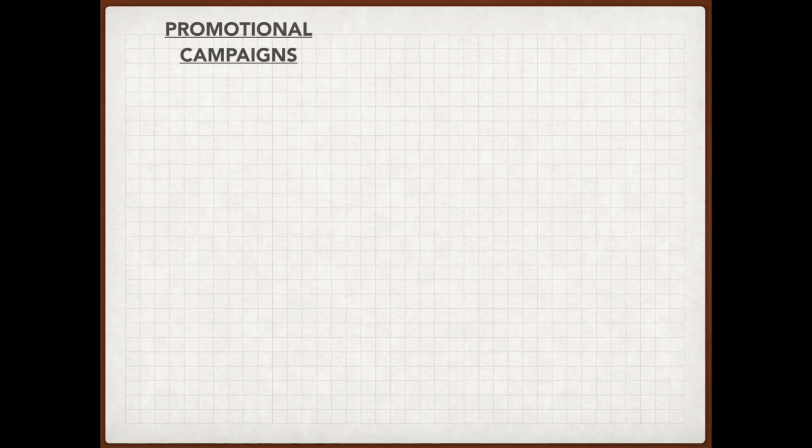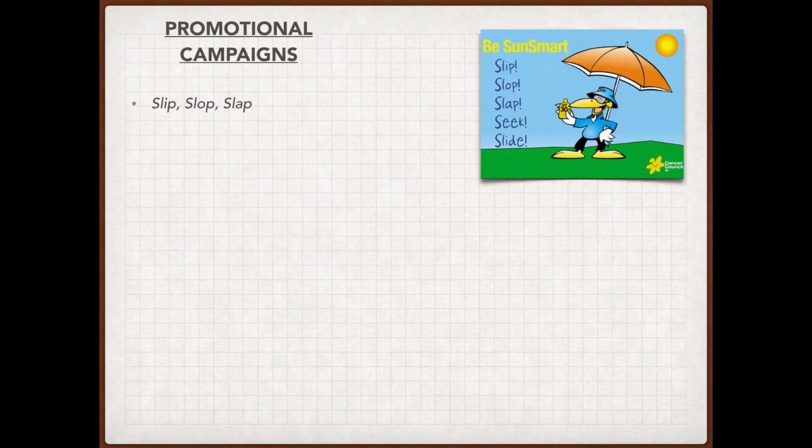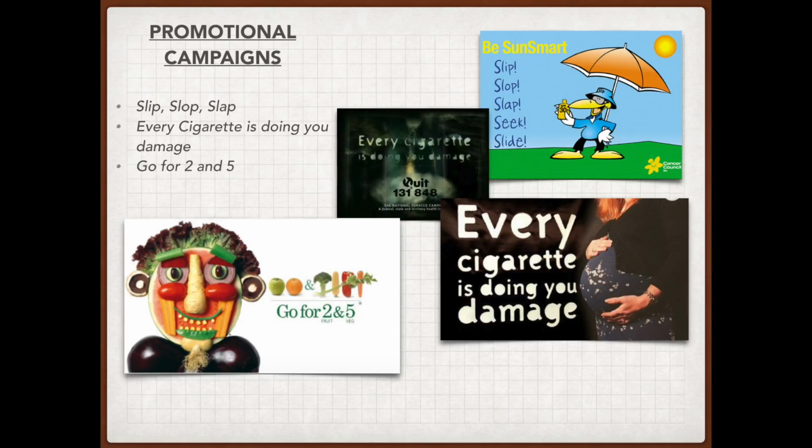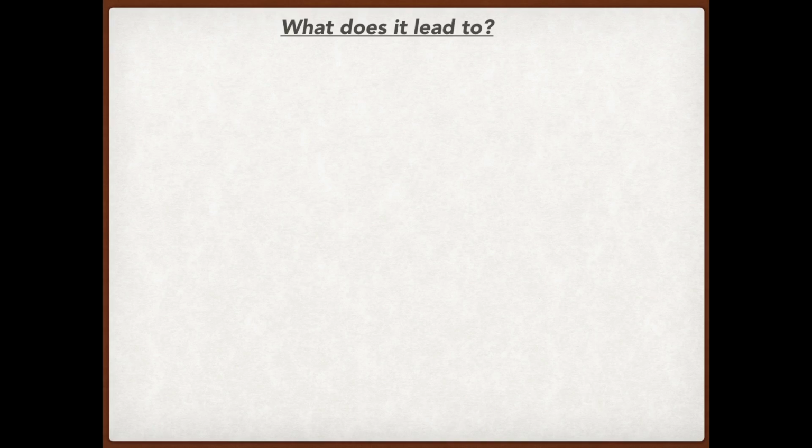There are also promotional campaigns in place to prevent disease and illness. These include Slip, Slop, Slap, Every Cigarette is Doing You Damage, and Go for 2 and 5. What does this lead to?